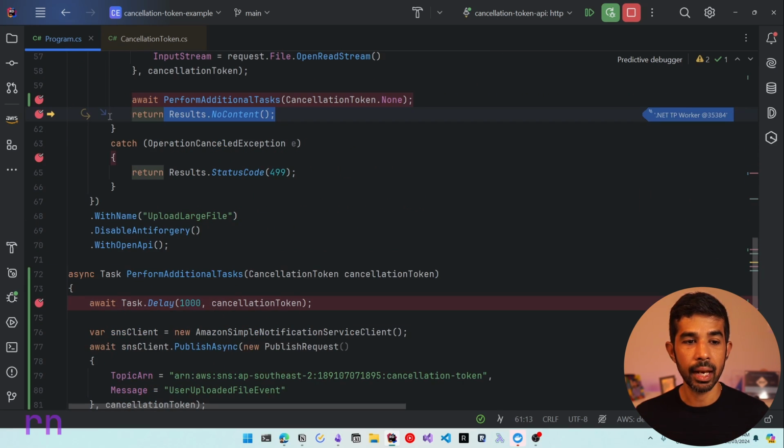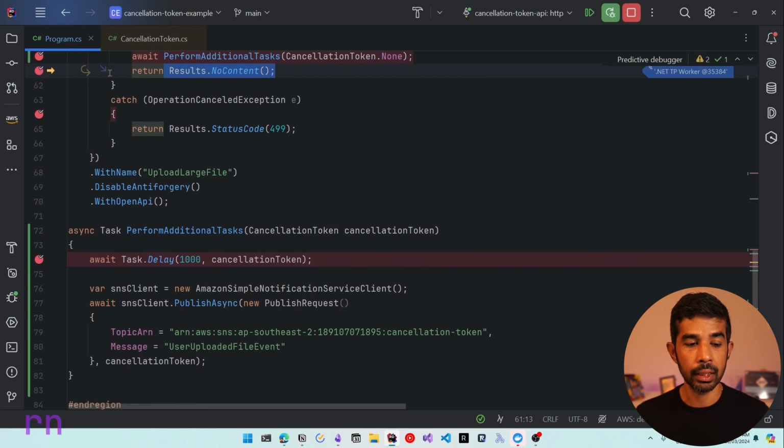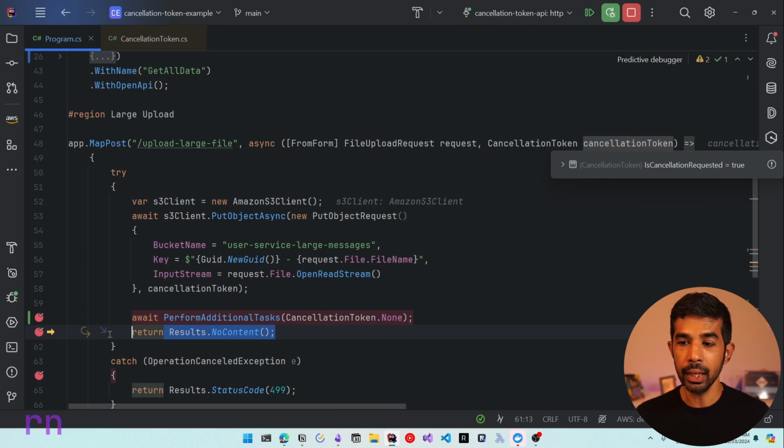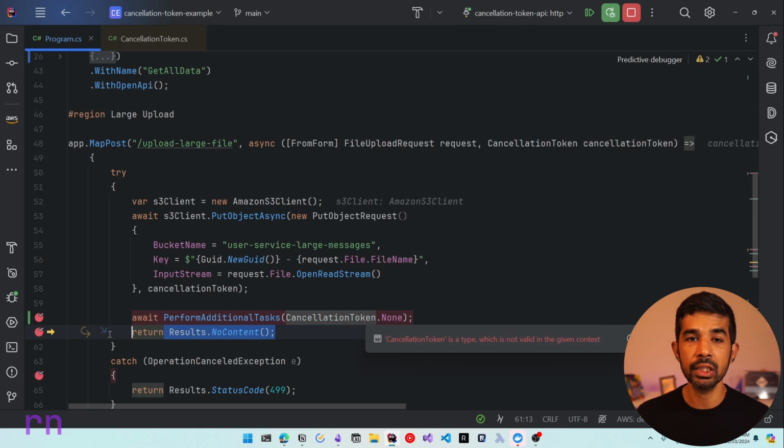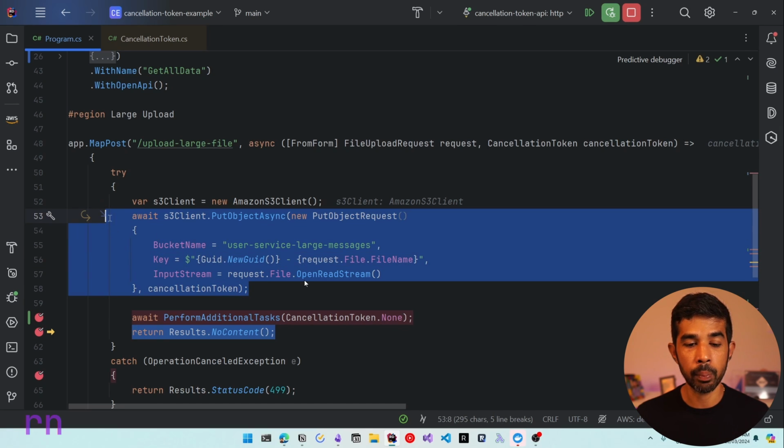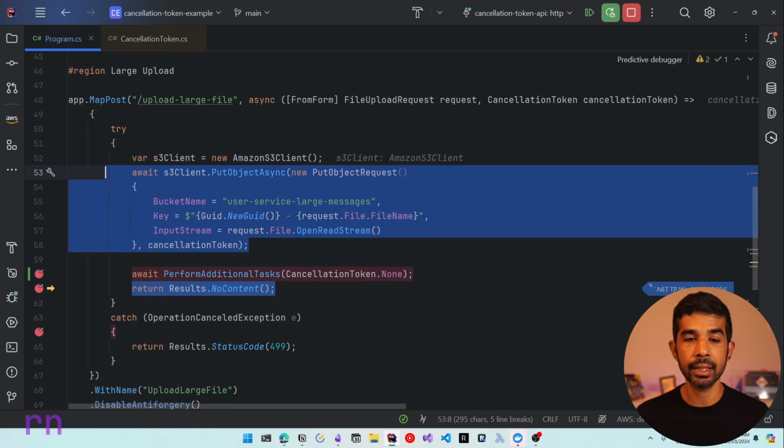Now in this case, it has successfully performed the additional task and it has also sent the message to the SNS client. However, if you look at the cancellation token in here, you can see that the cancellation is already requested in this, but we still continued the process. This is because we passed on the CancellationToken.None after we have incurred side effects inside our application. This ensures that the application runs to a stable state and does not throw an operation cancelled exception.